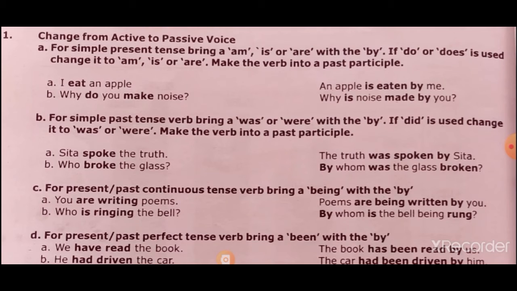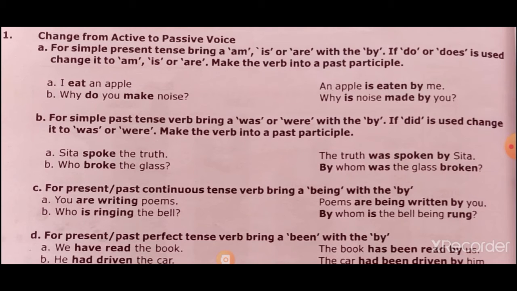So let us move further, dear students. For present or past continuous tense, verb, bring being with by. In present or past continuous sentences, you will have to use being along with the by preposition. You are writing poems. Poems are being written by you.